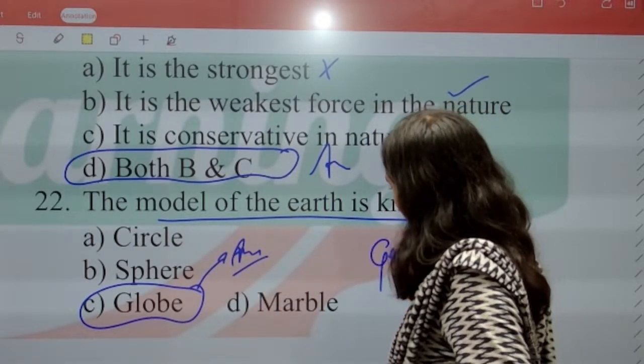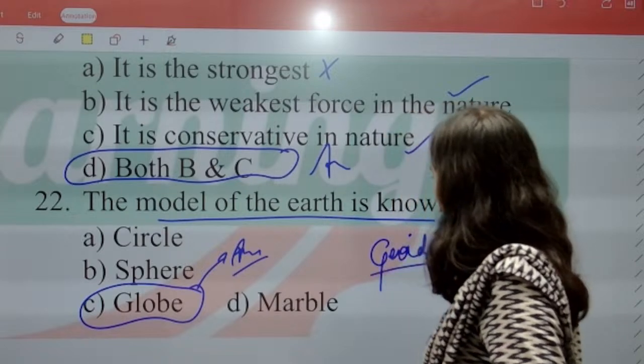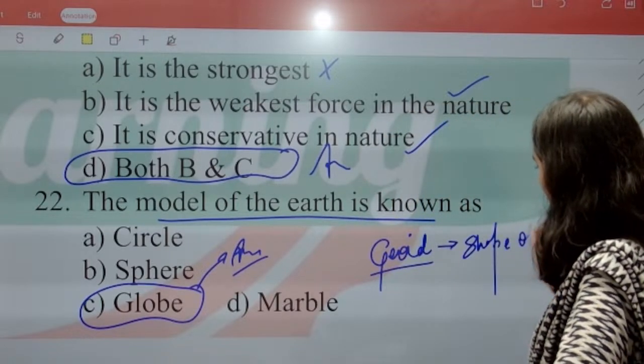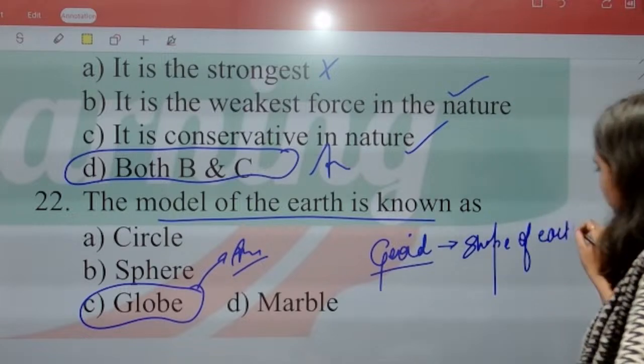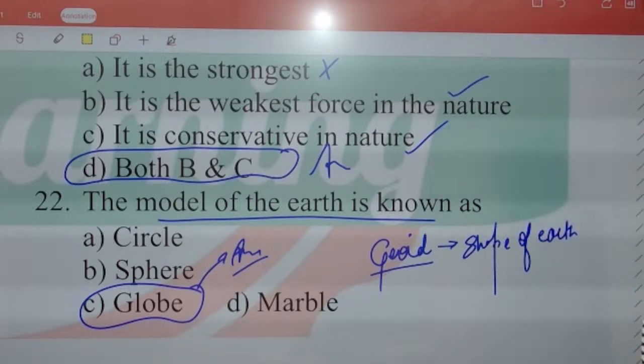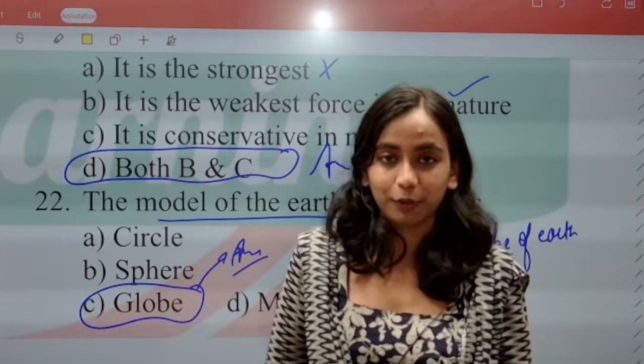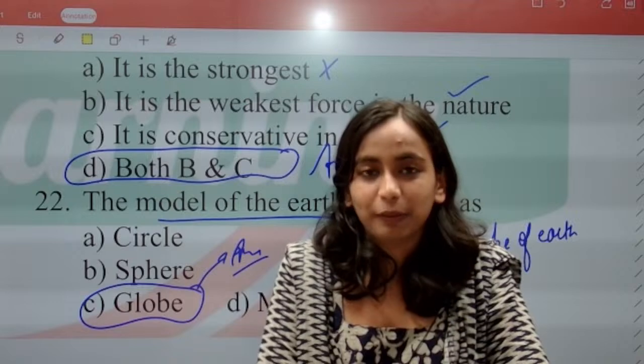And the shape of earth, what do we call the shape of earth? The shape of earth is called geoid. And the model of earth is globe. So this we have to keep in mind. In this chapter we had 22 questions.